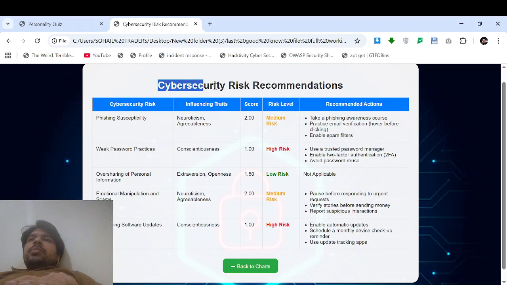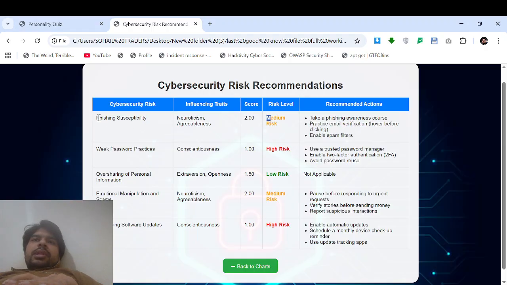This is the cybersecurity risk recommendations page. The first column is cybersecurity risk, influencing traits, score, risk level, and then the recommendation if there is any. For example, the cybersecurity risk is phishing susceptibility, the score is 2, and the risk level is medium.